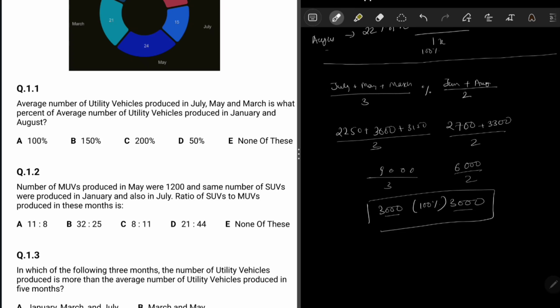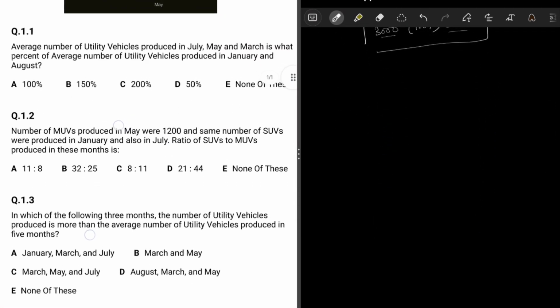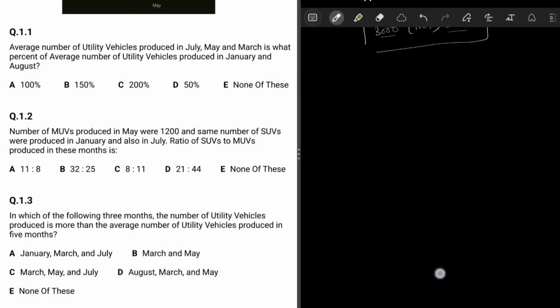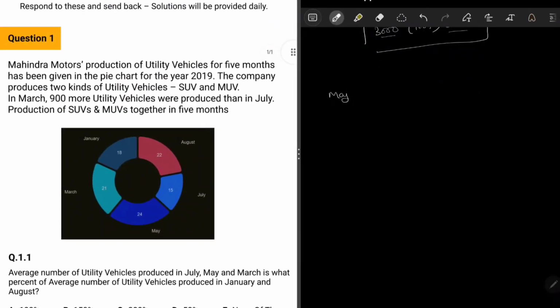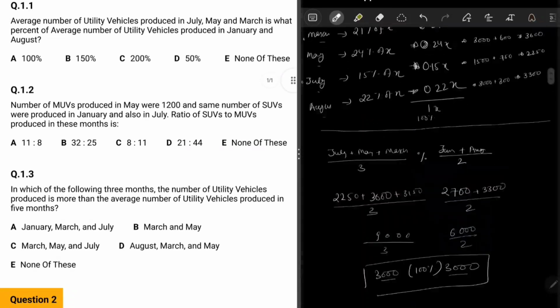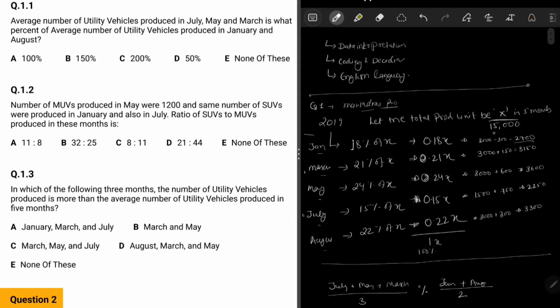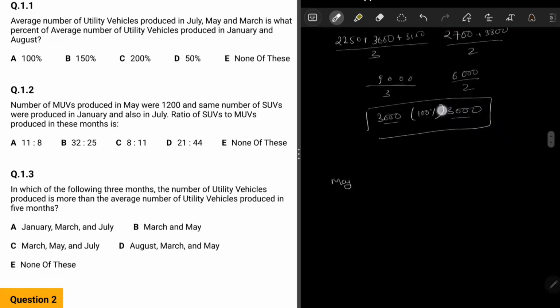Okay, now coming to the next question. The next question says the number of MUVs produced in May. So let's write it down. May. You remember Mahindra Motors produces SUV and MUV together. So in this 15,000 there is a certain distribution of SUV plus MUV both, right?